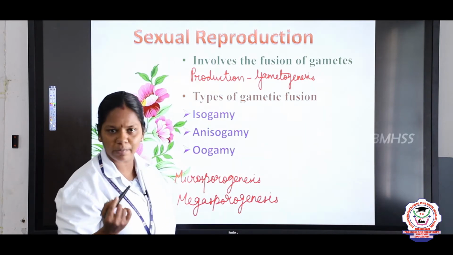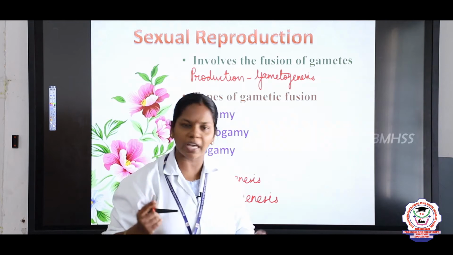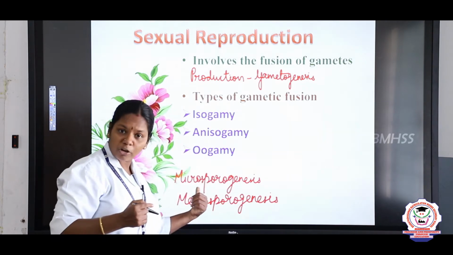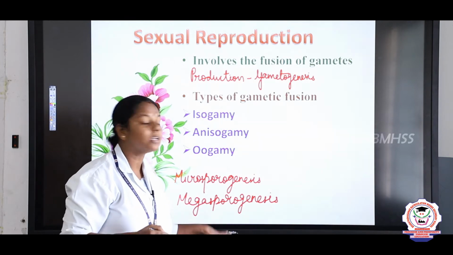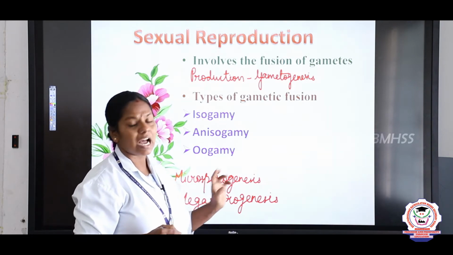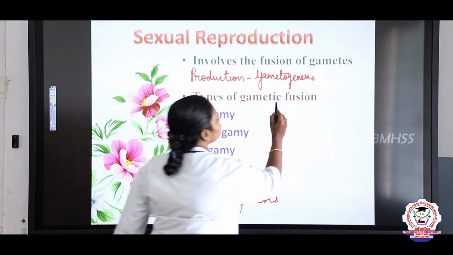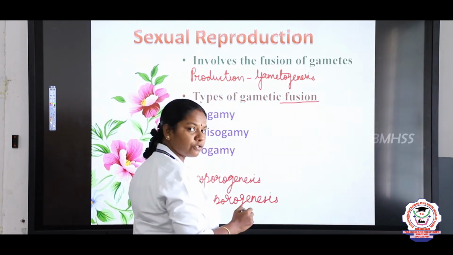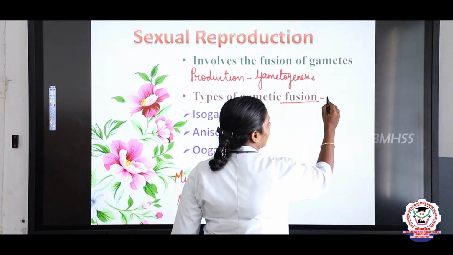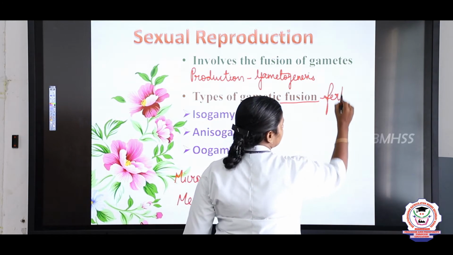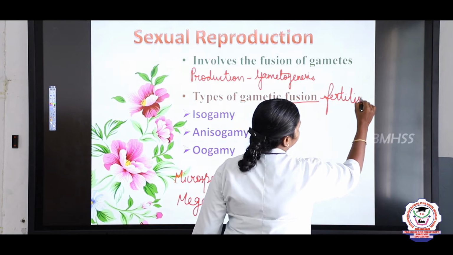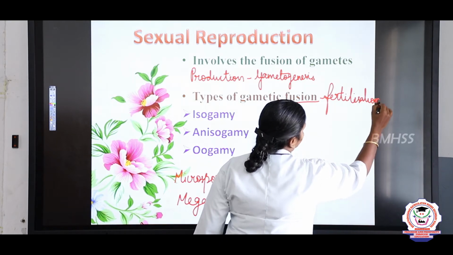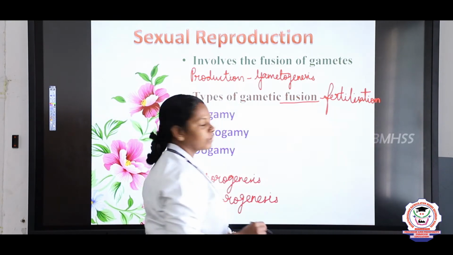So children, what is the first process? Gametogenesis, formation of gametes. Gametogenesis is of two types. One is the formation of male gamete, that is microsporogenesis, and the formation of female gamete, megasporogenesis. And what is the next process? Fusion of gametes. The other name is fertilization. Fertilization is the other name of fusion of gametes, right?